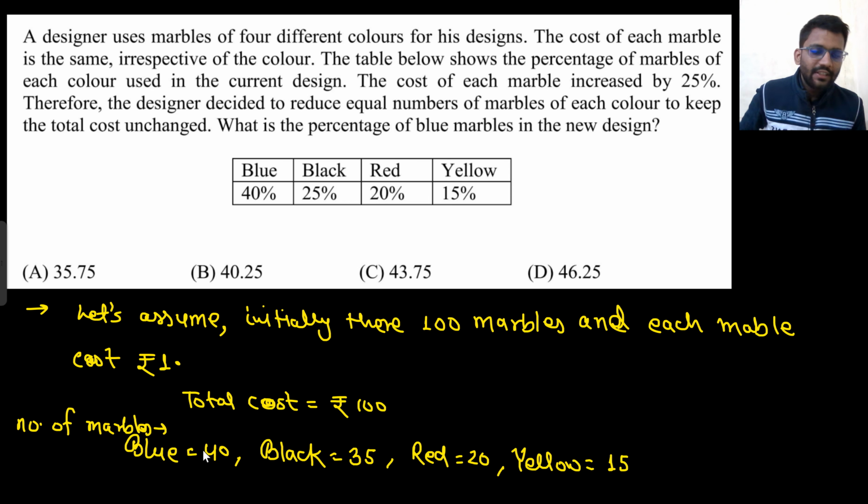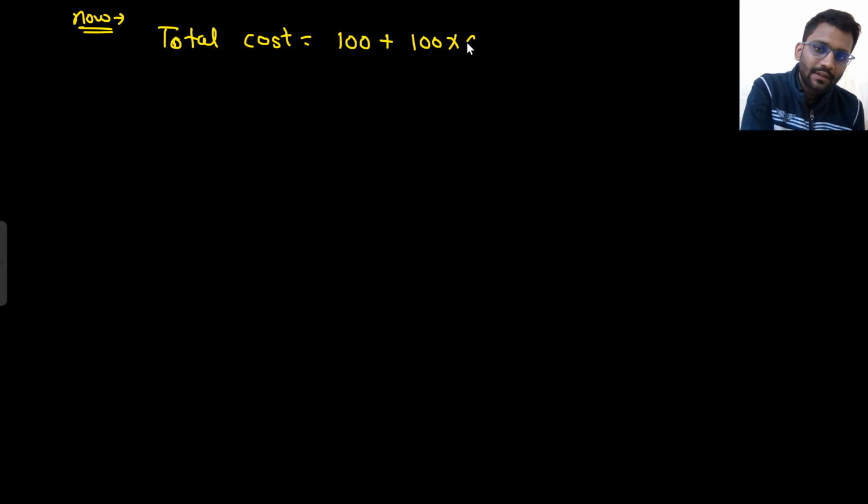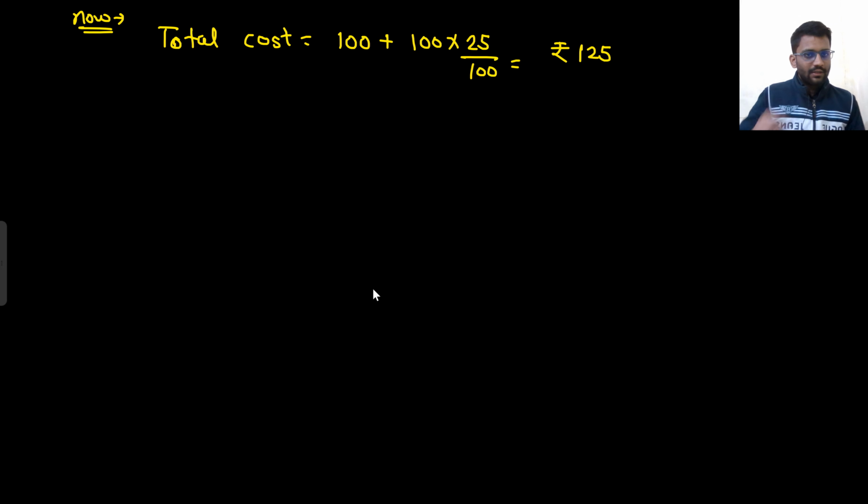So first these 40 marbles cost you 40 rupees. Now the cost for each marble is increased by 25%. That means initially the total cost was 100 rupees. Now total cost is increased by 25%. So that would become 125 rupees.